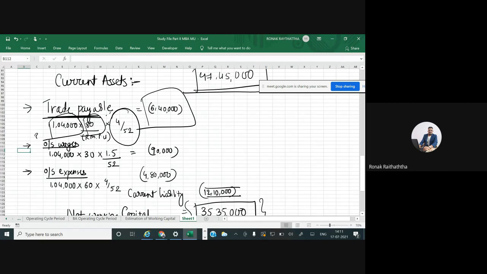So very short answers of 1 minute may contain some very small formulas which may be there in the exam. But as far as the practical portion is concerned, it should be not more than 30% of your total marks. The rest 70% of the focus will be purely on the conceptual part. The meaning of current assets, meaning of